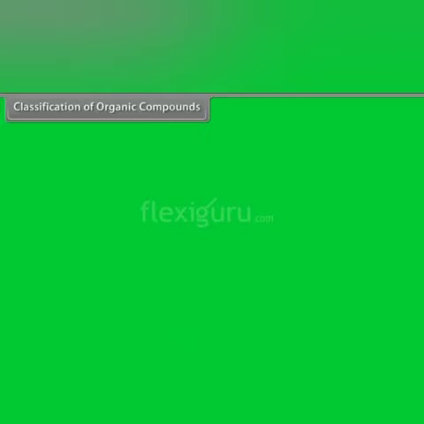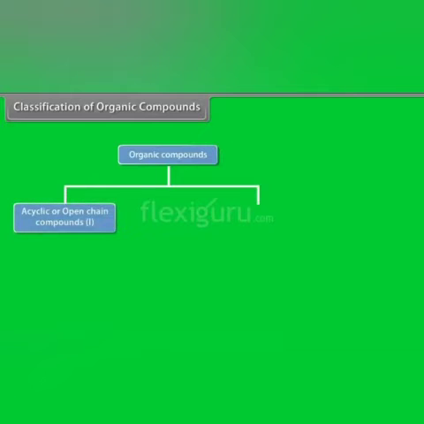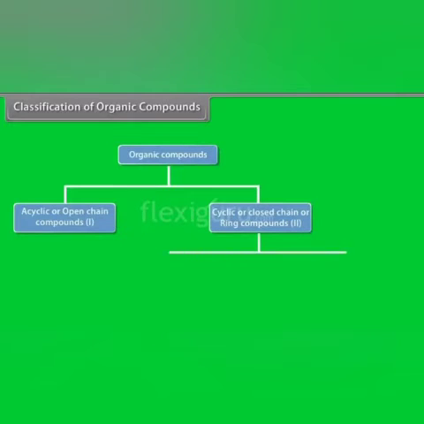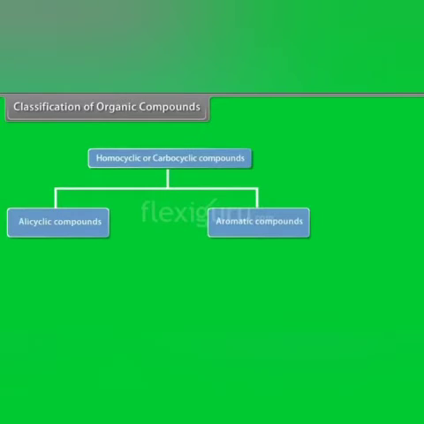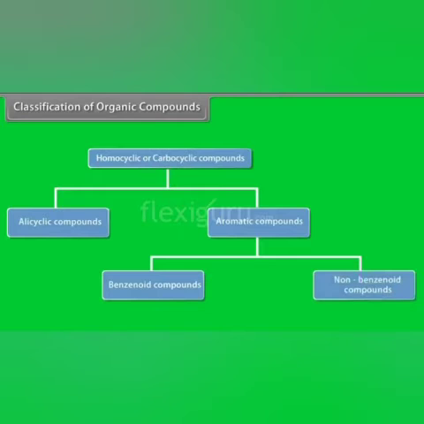Classification of organic compounds. Organic compounds can be grouped into acyclic or open chain compounds, and cyclic or closed chain or ring compounds. Cyclic compounds can be further divided into homocyclic or carbocyclic compounds and heterocyclic compounds. Homocyclic can be further divided into alicyclic and aromatic compounds. Aromatic compounds can be further divided into benzenoid and non-benzenoid compounds.